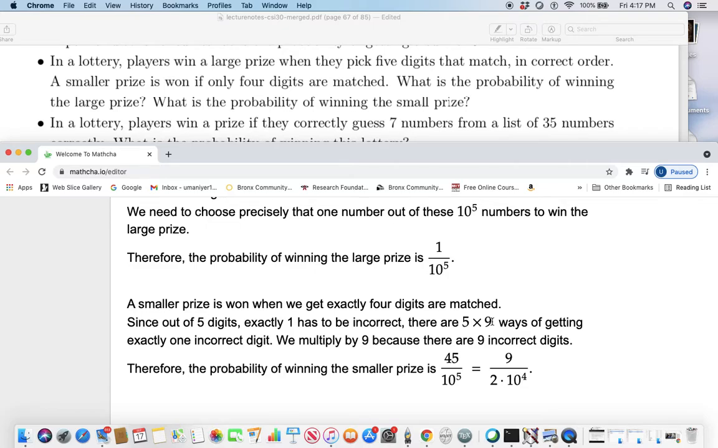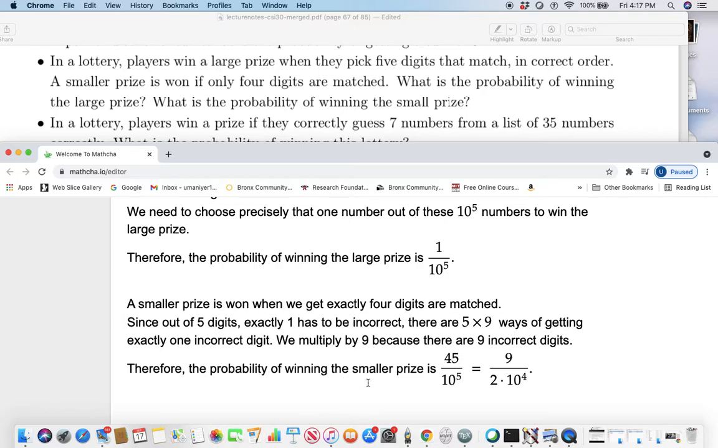So an incorrect digit may occur in the first place, or the second place, or the third place, or the fourth place, or the fifth place, because we have a 5-digit number. In other words, 5 times 9 ways of getting exactly one incorrect digit.